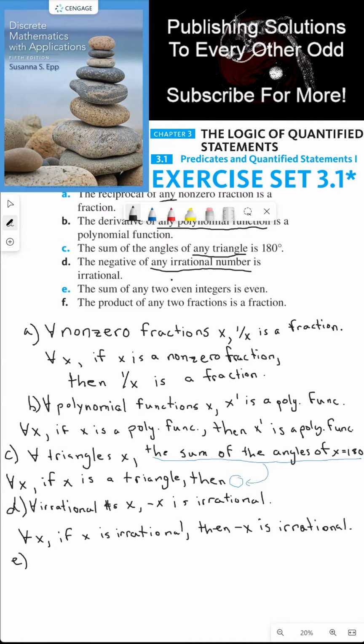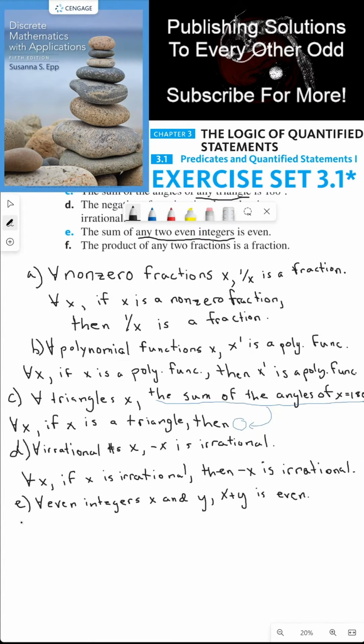For part E, the sum of any two even integers is even. So any two even integers, we're quantifying universally two even integers. So for all even integers, and we need two of them, so x and y, the sum is even. So x plus y is even. Put another way, for all x and y, if x and y are even integers, then x plus y is even.